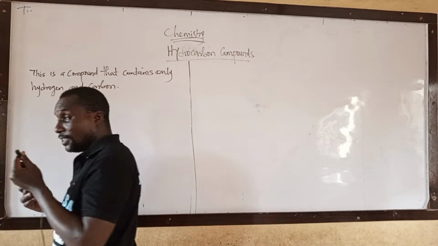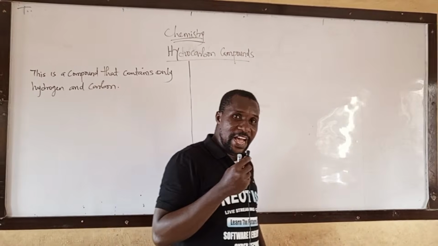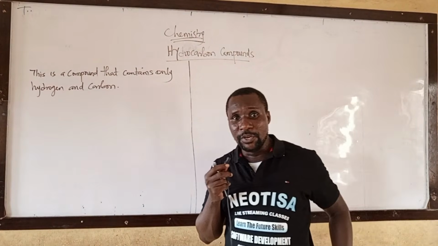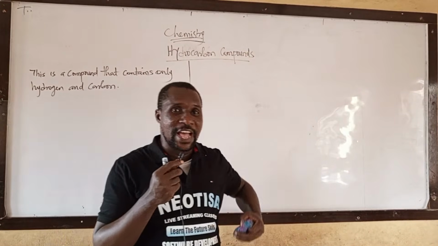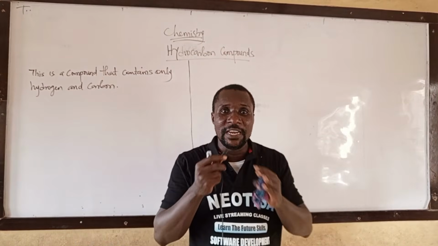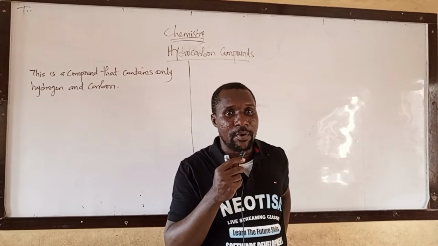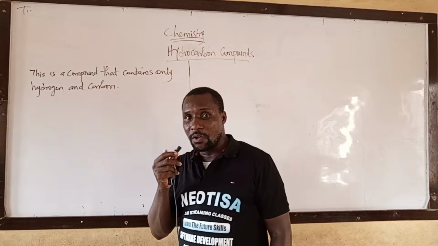Take note. That is the meaning of hydrocarbon compound. Any compound that contains only hydrogen and carbon is known as hydrocarbon compound.